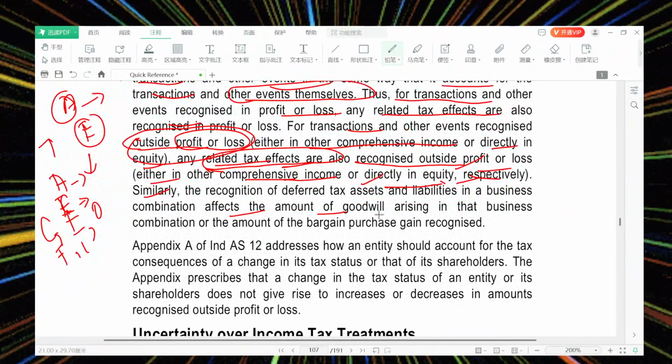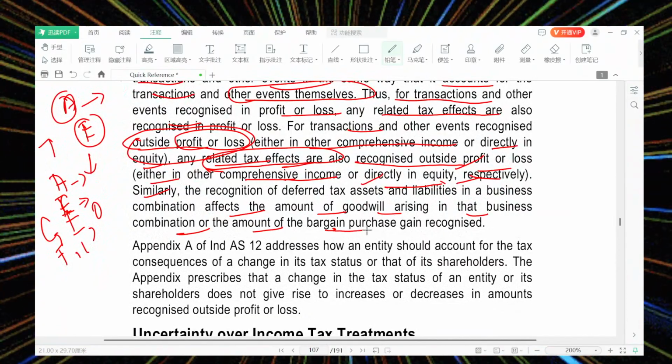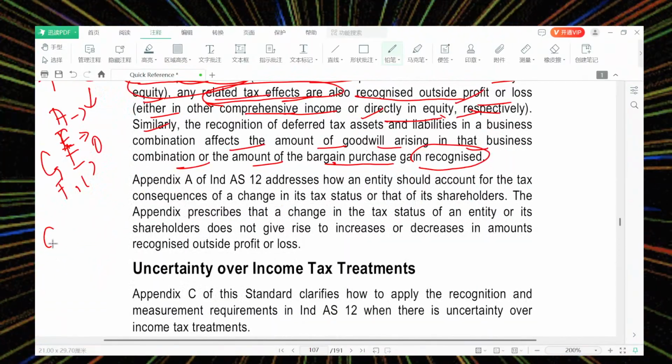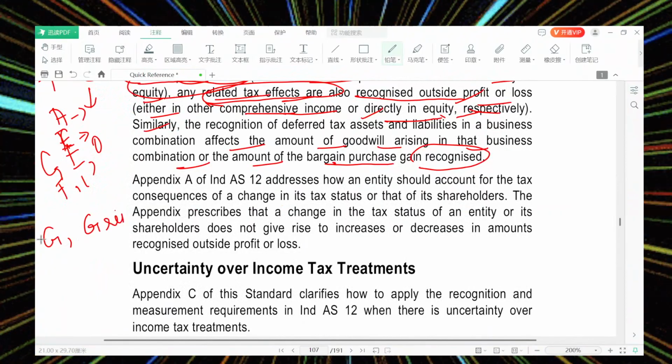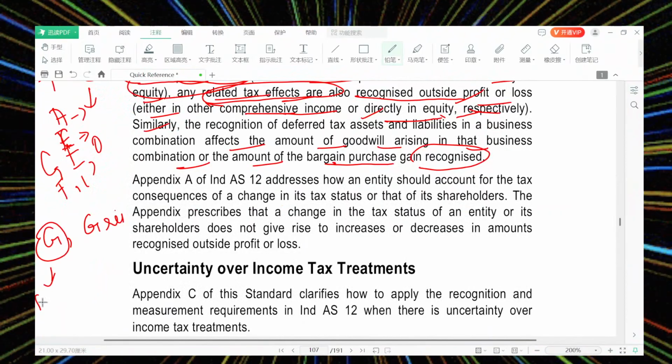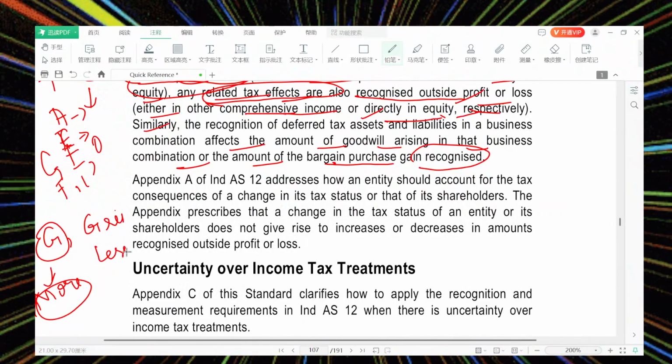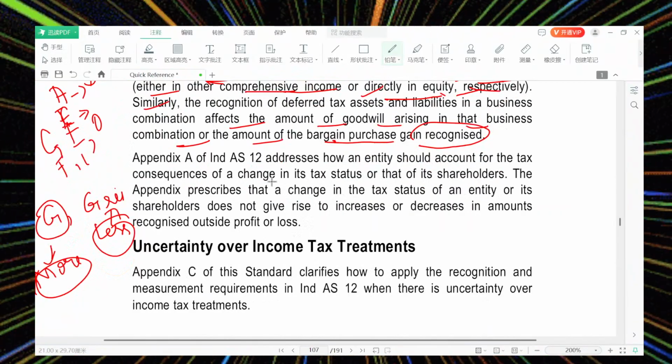Similarly, the effect on the amount of goodwill arising in a business combination, or the amount of the bargain purchase gain recognized. So sometimes we need to recognize goodwill, or sometimes a gain. What is goodwill? If I'm buying the business for more than the value of the books, that's goodwill. Less than the value of books, then it is a gain.